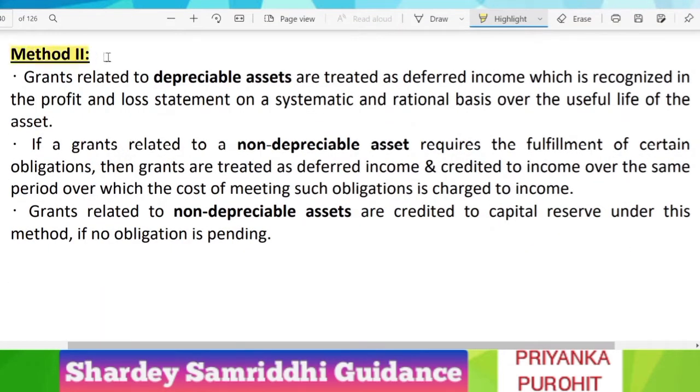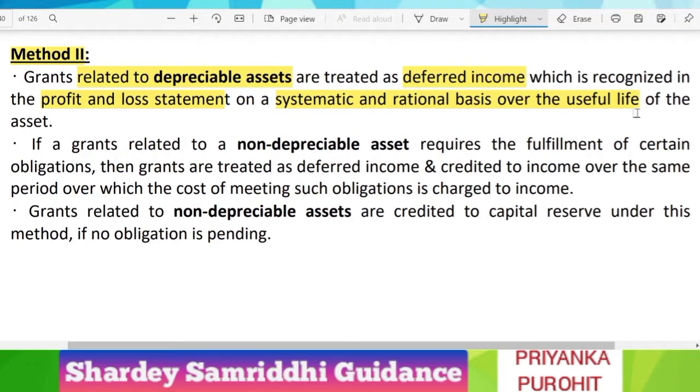Another method which you can follow in this particular type of grant, that is monetary grant, is this: if the grant is related to a depreciable asset, then you can treat that grant amount as deferred income, which is recognized in the P&L statement on a systematic and rational basis over the useful life of the asset.